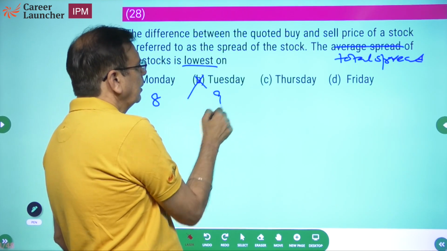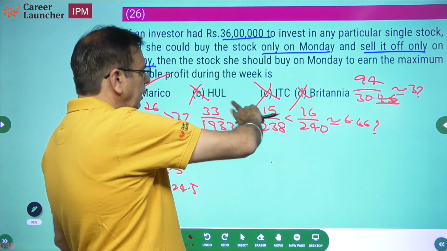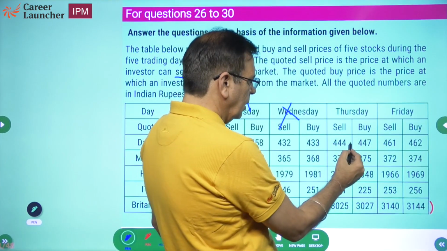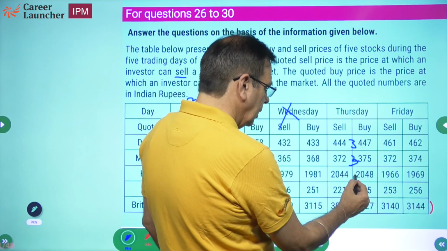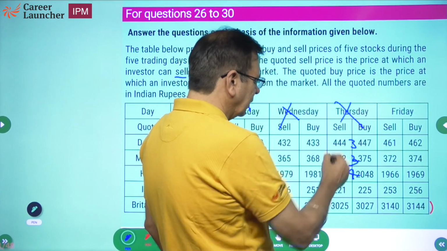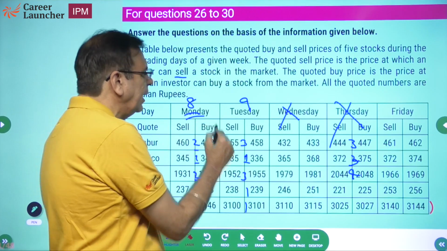This is 8, this is 9. What are Thursday and Friday? Let's look at them also. Thursday, 3 plus 2, 3 plus 3, 6. 6 plus 4, 10. Leave it, the total has already gone above 10. We have a total of 8 out here.